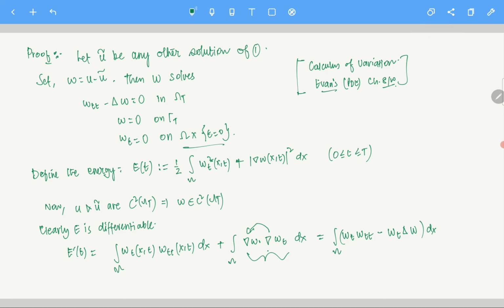What about the boundary? On the boundary w is 0, so basically there is no boundary term. If you do integration by parts, the boundary term is not there.